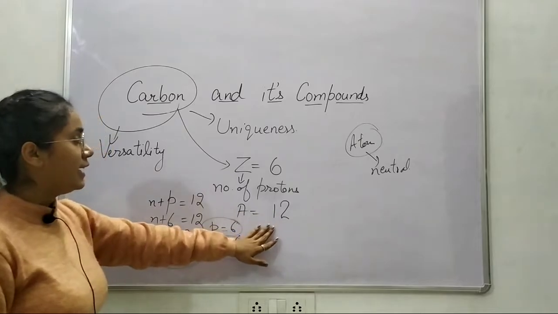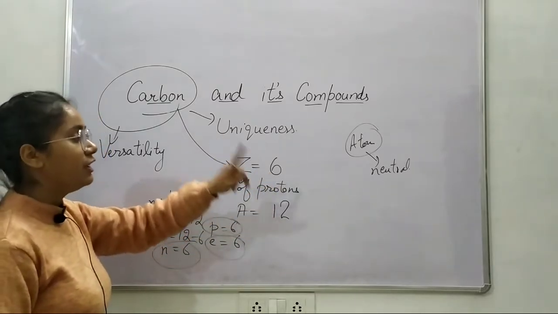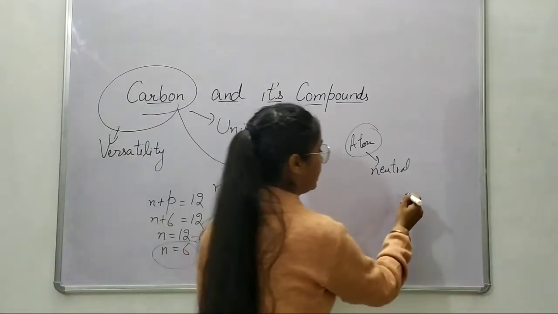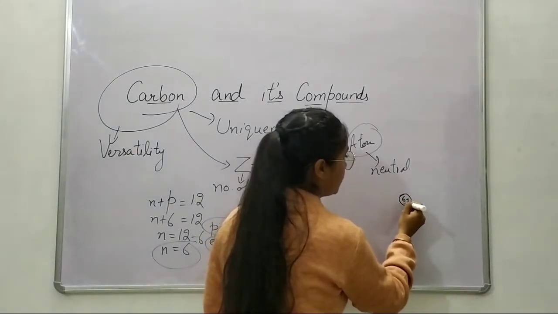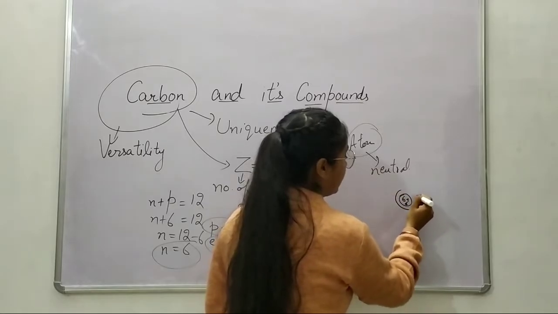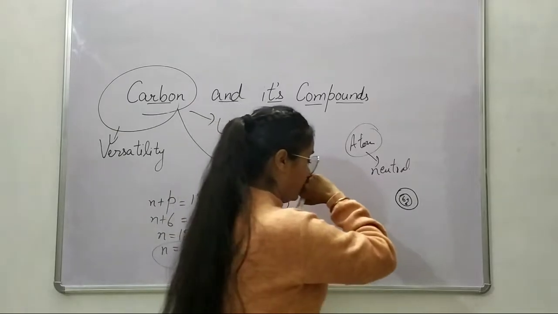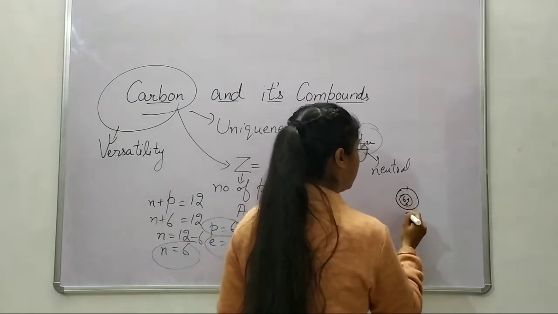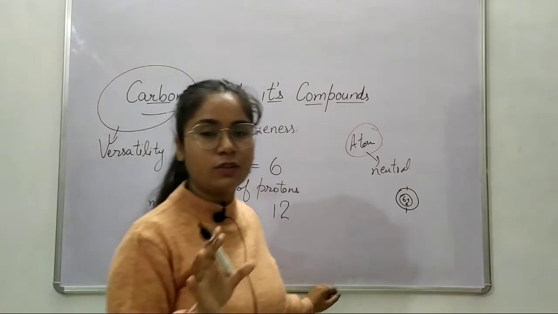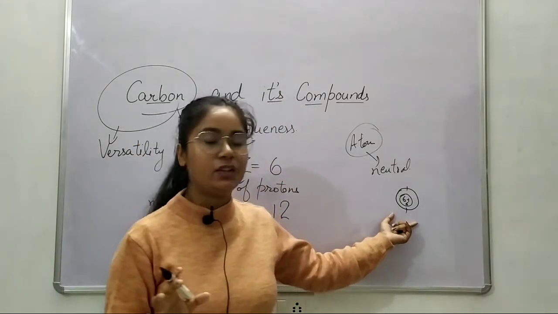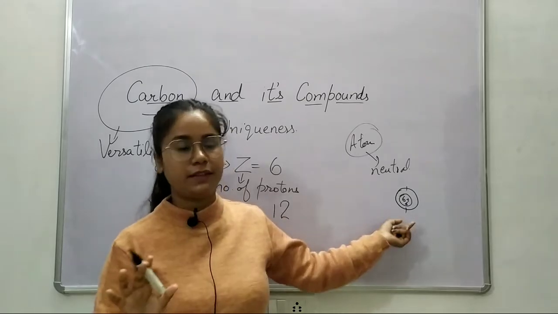Now you can see the atomic number is 6. That means the number of protons present is 6. If the number of protons present in the nucleus is 6 and the number of neutrons is 6, in the first orbit, how many electrons would be there? 2. The first shell can only attain 2 electrons, not more than 2 electrons. The duplet is complete here.